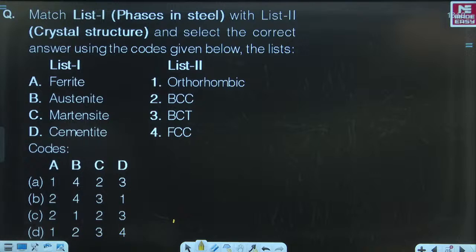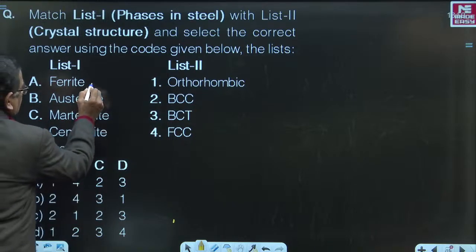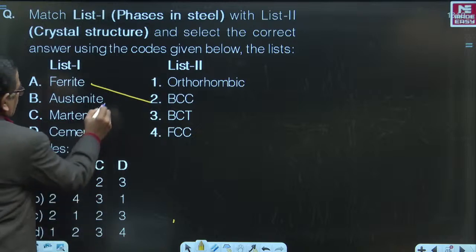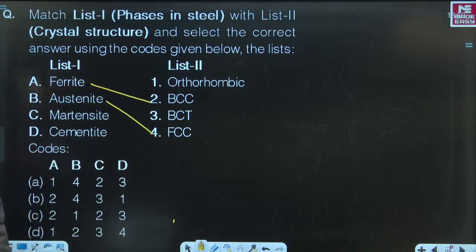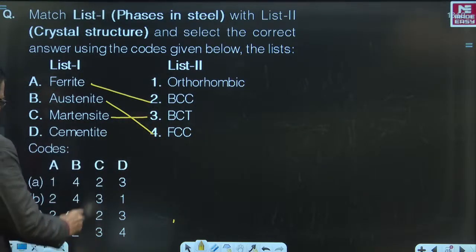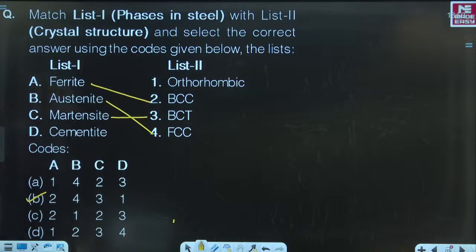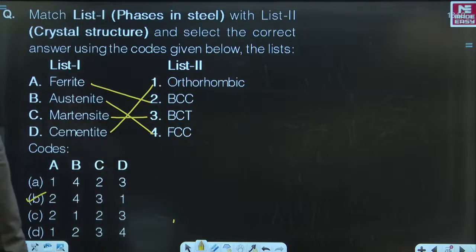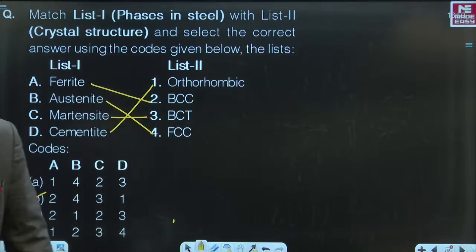Are you able to get that? Come on, let us see. Ferrite is BCC in crystal structure, so A goes with 2. That means B or C. Austenite is FCC, so B goes with 4. A2, B goes with 4. Martensite is BCT, that is 3. C3. Yes. Therefore, B is the right choice. Similarly, cementite is orthorhombic. Therefore, the correct answer is given by choice B.